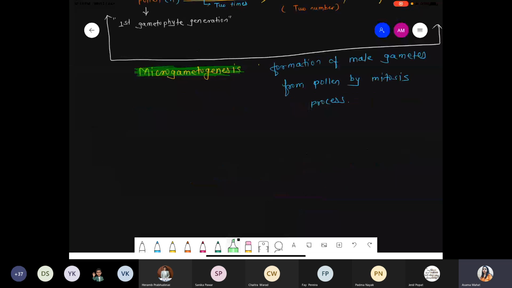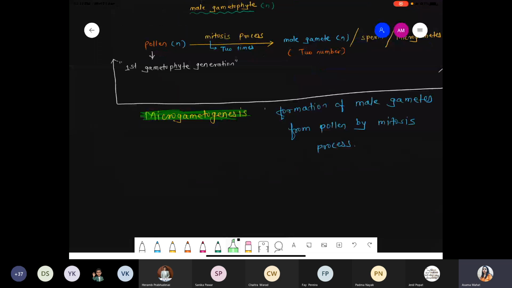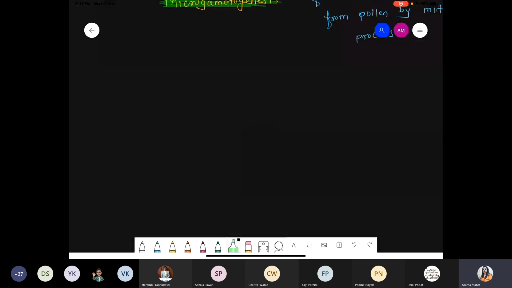Okay, next point. We are talking about the diagrammatic representation of how the pollen undergoes development to produce the male gametes. How many male gametes do they produce? That is two male gametes. Suppose we are talking about a pollen.